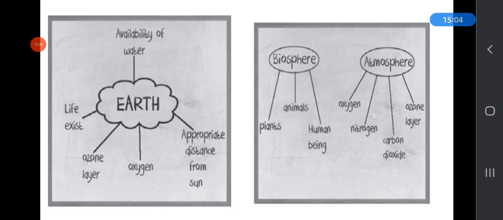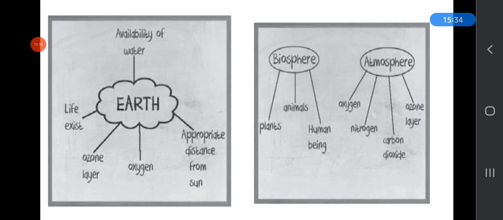Next is the biosphere. This is also an area of the earth. Bio means life and sphere means area. So the biosphere is also known as the life-giving zone. In the biosphere, animals, plants, all living beings can survive. The atmosphere has an ozone layer that keeps us safe from the harmful ultraviolet rays of the sun.